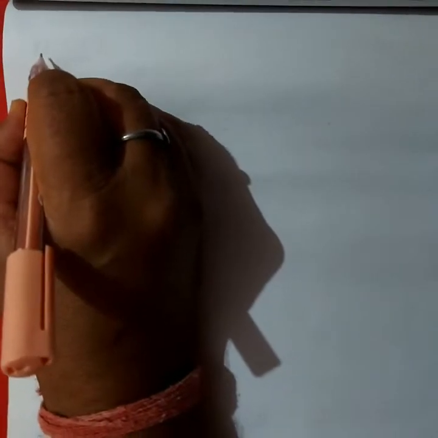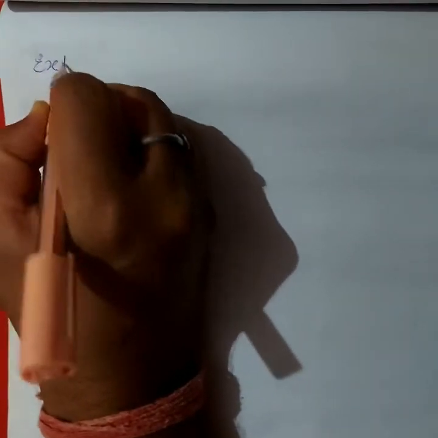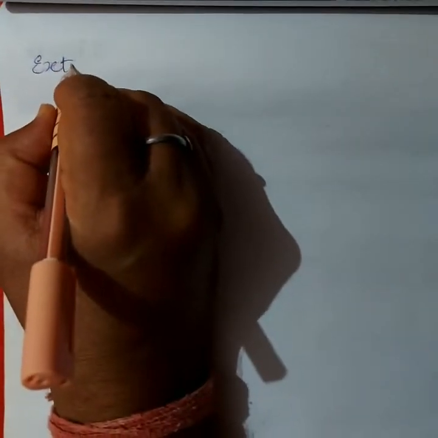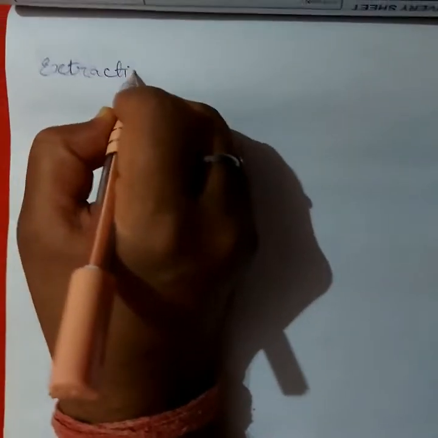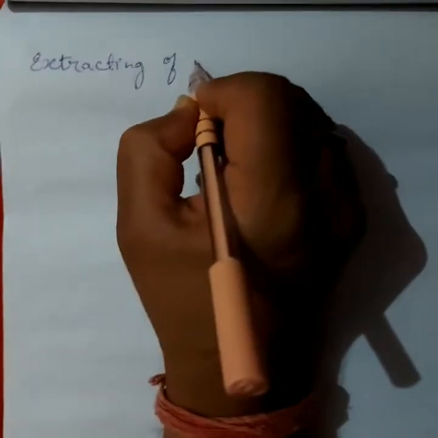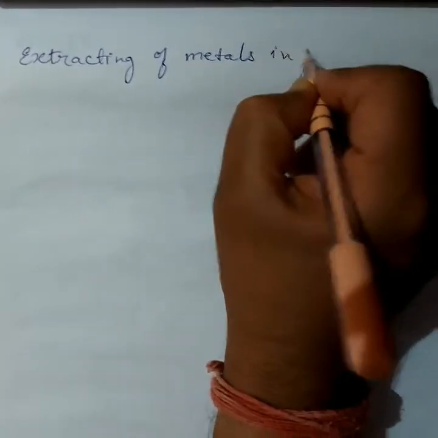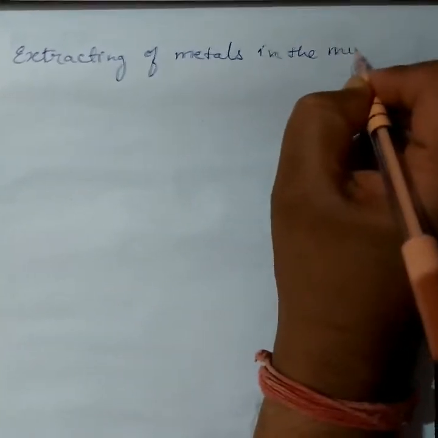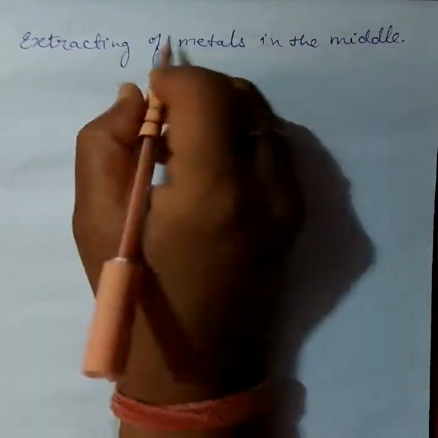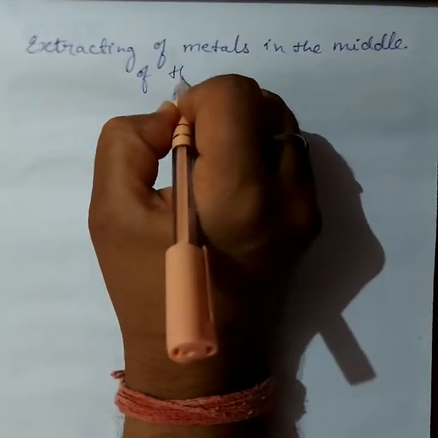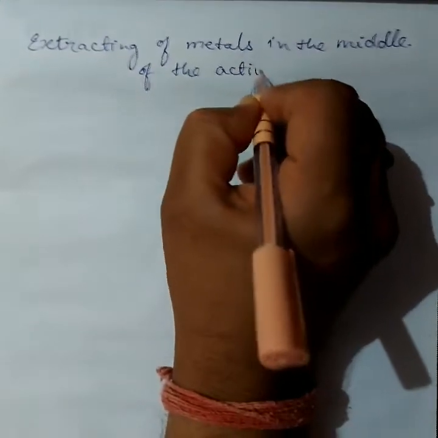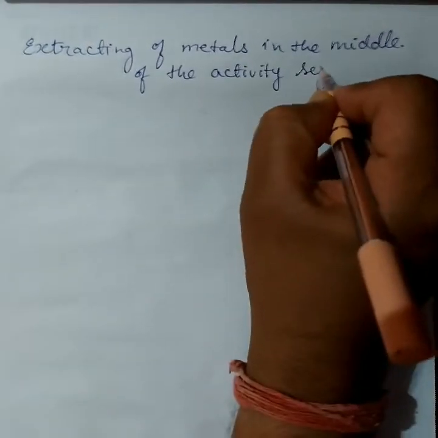First we go to the extraction of medium reactive metals, the metals in the middle of the activity series.